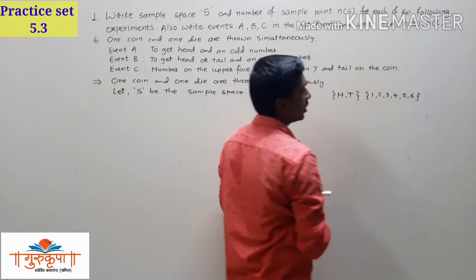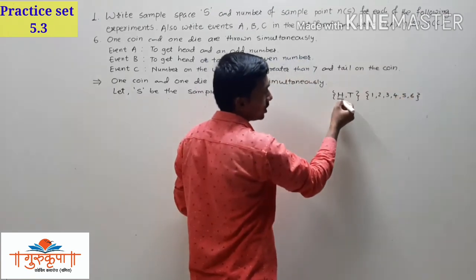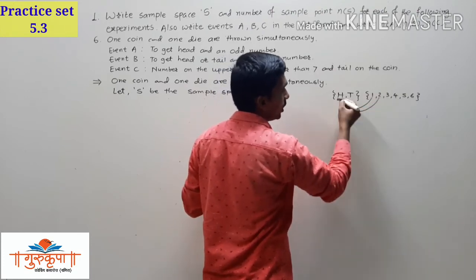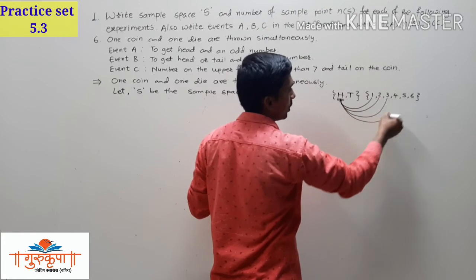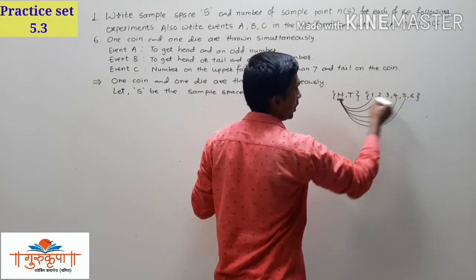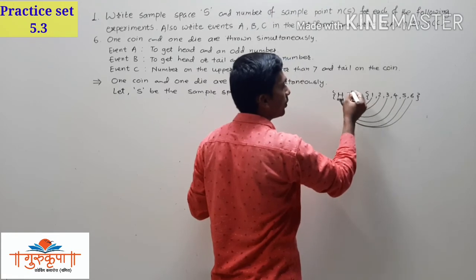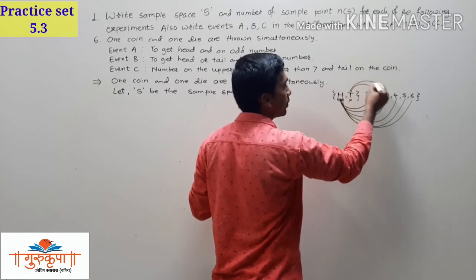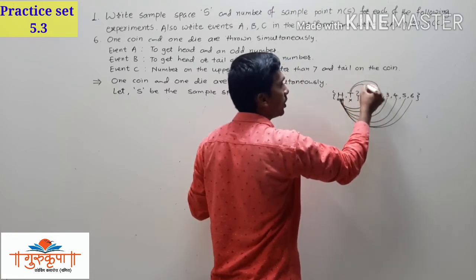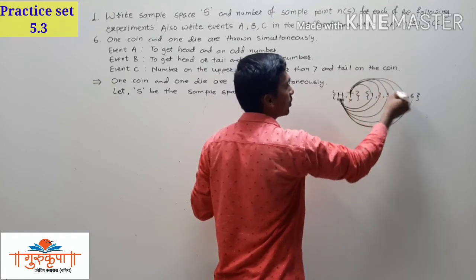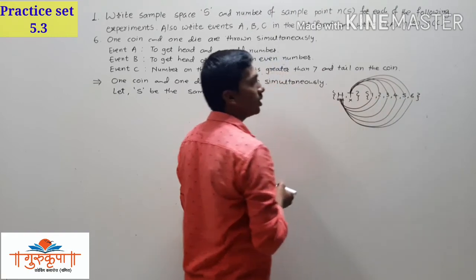Now we have to compare each element of the coin with each and every element of the die. T is compared with 1, 2, 3, 4, 5 and 6, all the members.